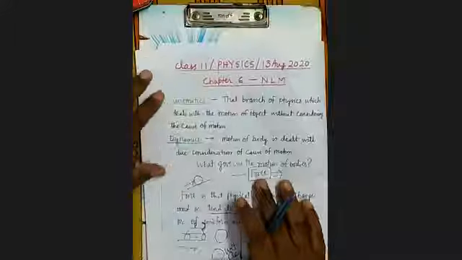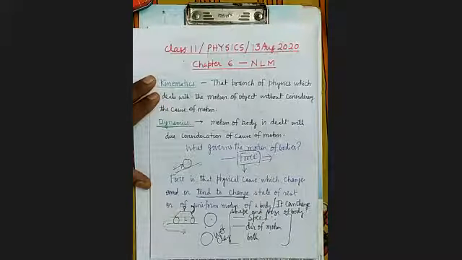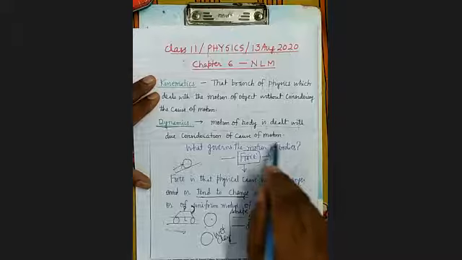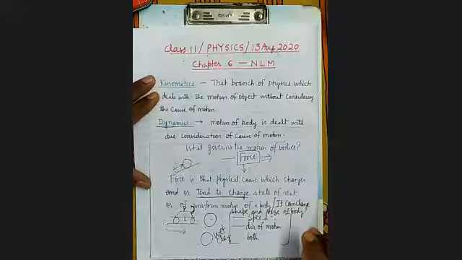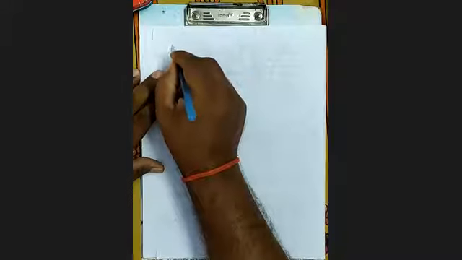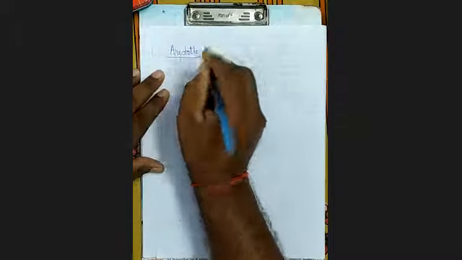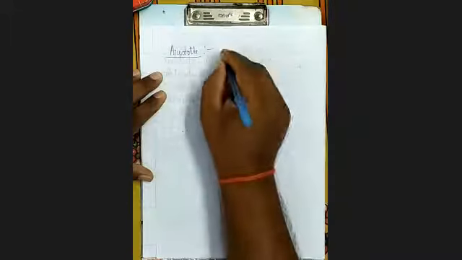So see here, we were studying dynamics. What is dynamics? It is that branch of physics which deals with the motion of bodies with due consideration of the cause of motion. Now see here, first of all, about the motion of bodies, one hypothesis was given by Aristotle. At that time of Aristotle, friction was not known. It's clear?